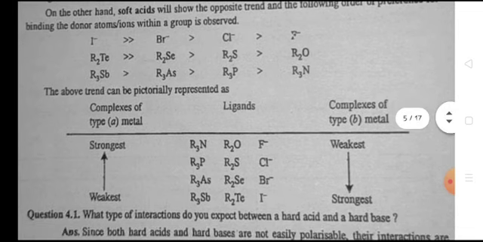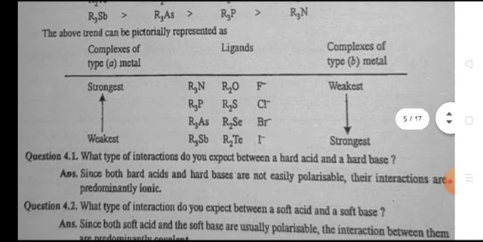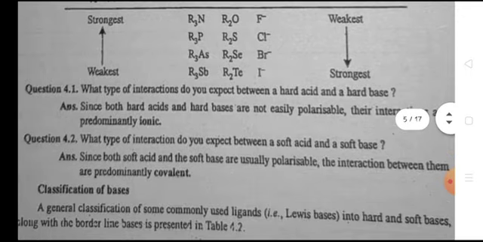Iodine much greater than bromine, greater than chlorine, greater than fluorine; R2Te greater than R2Se, and so on up to R3N. The above trend can be pictorially represented as complexes of type metal-ligand, from strongest to weakest, and weakest to strongest.